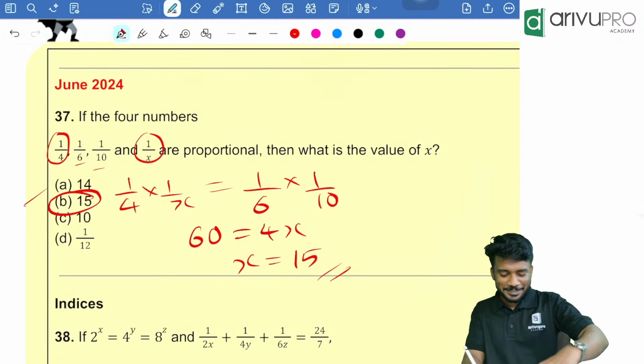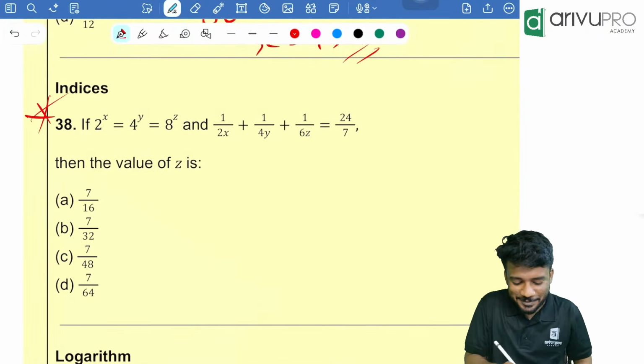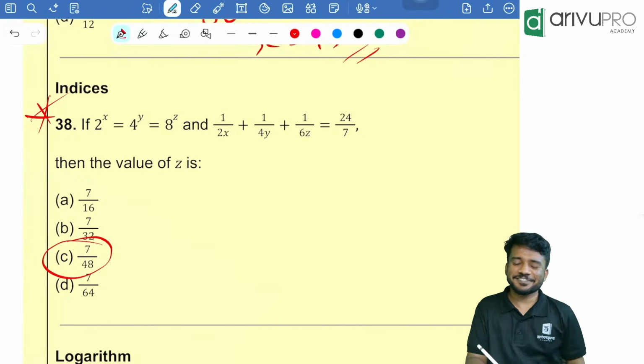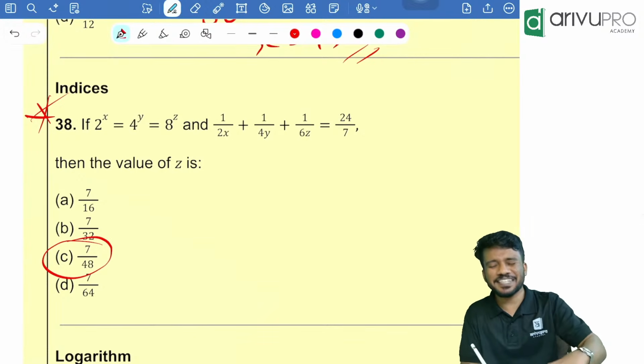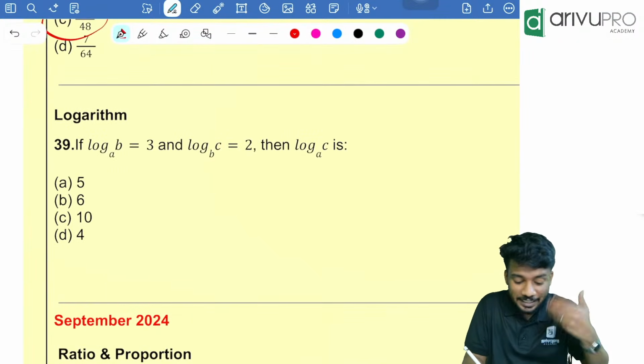Got it. Next question now. Look here. Did we solve this question? We already solved this question. Answer was 7 divided by 48. Yes, that was the answer. We already solved. I'm telling you, questions will get repeated again and again. So be prepared for that. That is the only thing I can tell you.